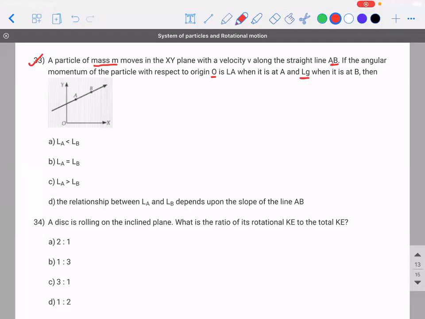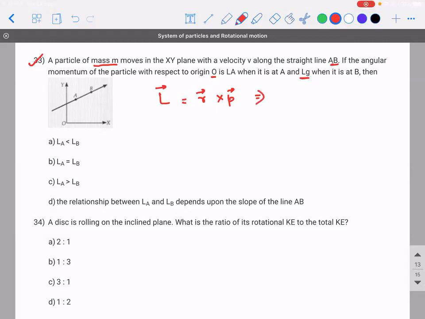How to do this? This is also a tricky problem. So what is the basic formula for angular momentum? In terms of vector, it is r vector cross p vector. But the problem here is you can't apply r cross p because you don't know the angles between them.